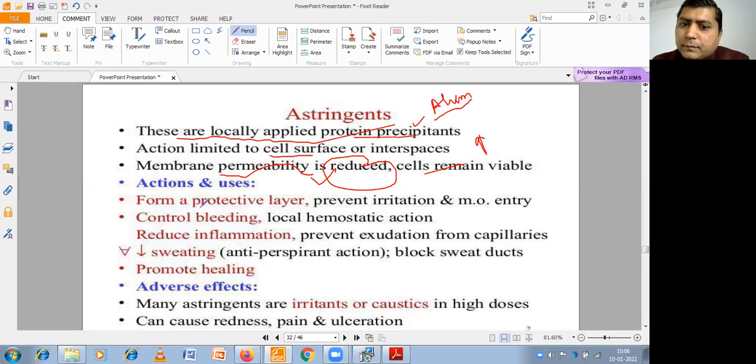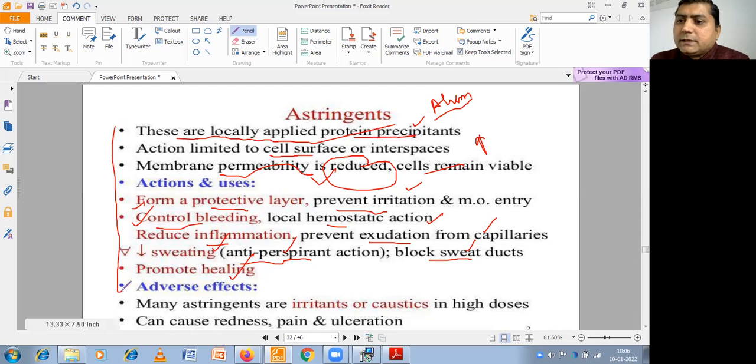Astringents may be used as protective layers, prevent irritations, and control bleeding, with local hemostatic action. They reduce inflammation and prevent exudation from the capillaries. They also reduce sweating, meaning antiperspirant action, block sweat ducts, and promote healing. So these are the actions of the astringents.